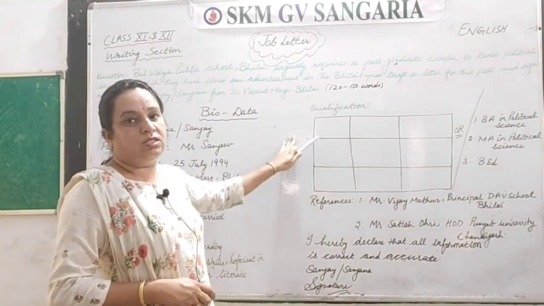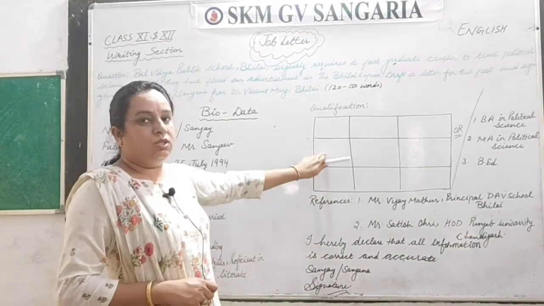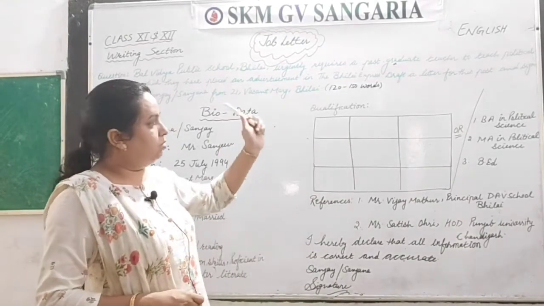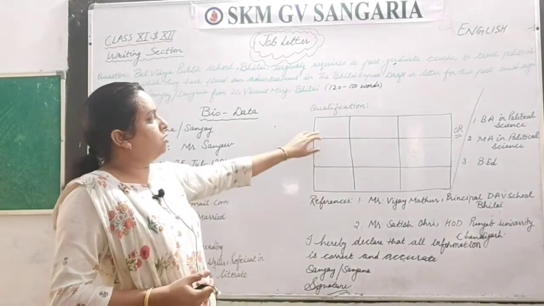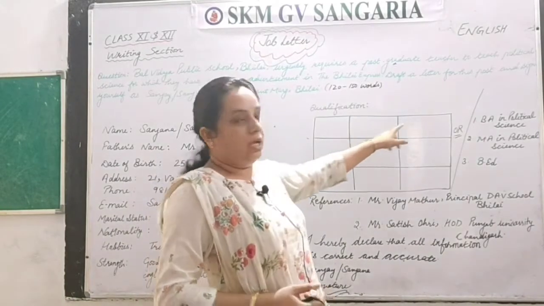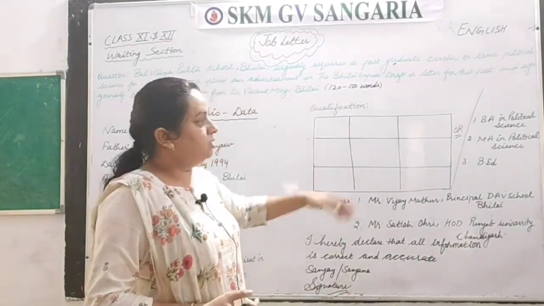Qualification, as I have told you, you can give in 2 ways. The best one, the accurate one, is this one. And I have given you this in the last format. First you have to write the name of the course, then university or board, then passing year, and then percentage. So you can choose like this.